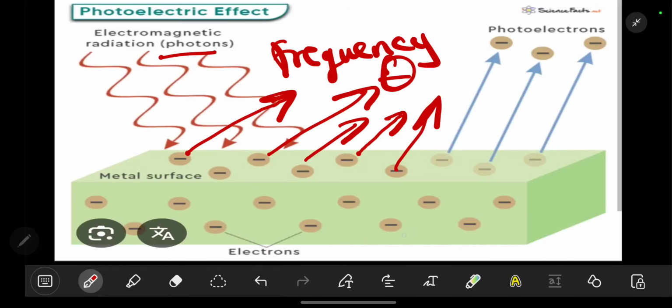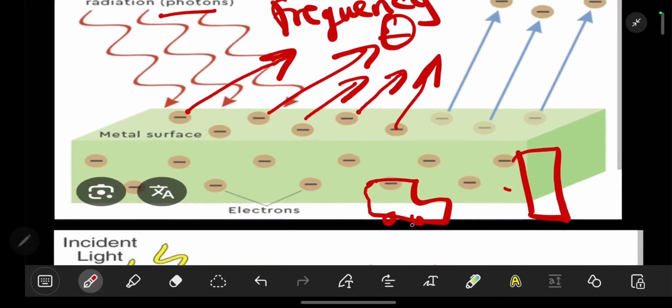You can think of it as if you're going to a certain place. For you to pass a toll gate, you need to have a certain amount of money. Let's say your car costs 200 kwacha. It is only after you pay this 200 kwacha that you'll be allowed to pass. It is the same with the photoelectric effect.